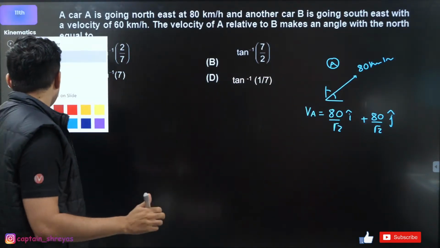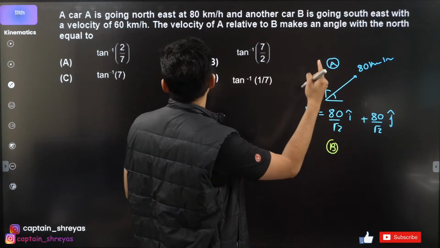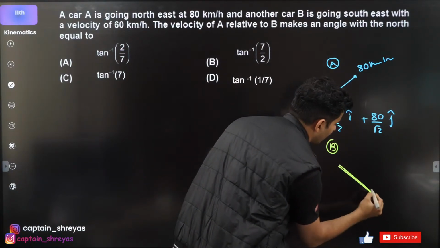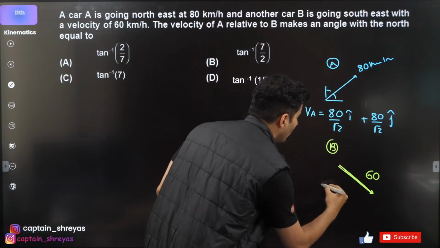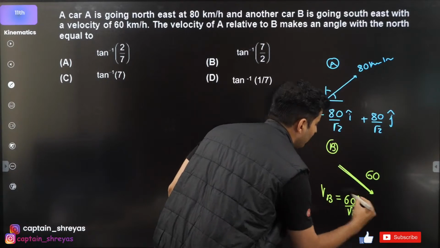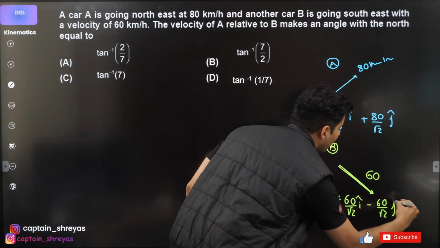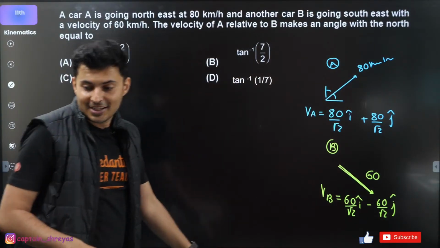What is car B's velocity? Car B's velocity is in the southeast, with how much speed? 60 kilometers per hour. So velocity of car B will be 60 by root 2 i cap, but j cap will be negative, so minus 60 by root 2 j cap. Yes or no, guys? Why the minus? Because it is downwards.